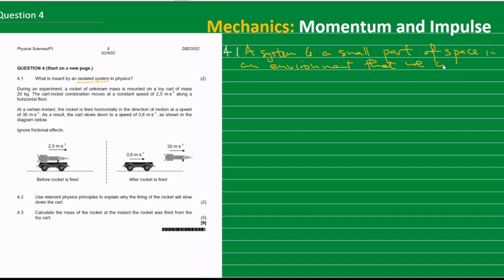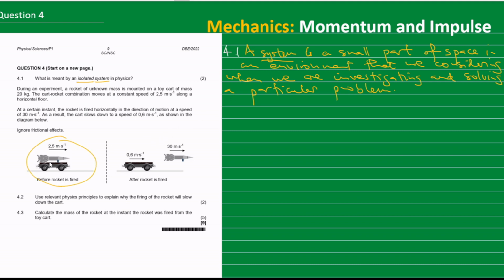We are considering when we are investigating and solving a particular problem. So that's a system. So anything that we are considering, anything that we are investigating is defined as a system.